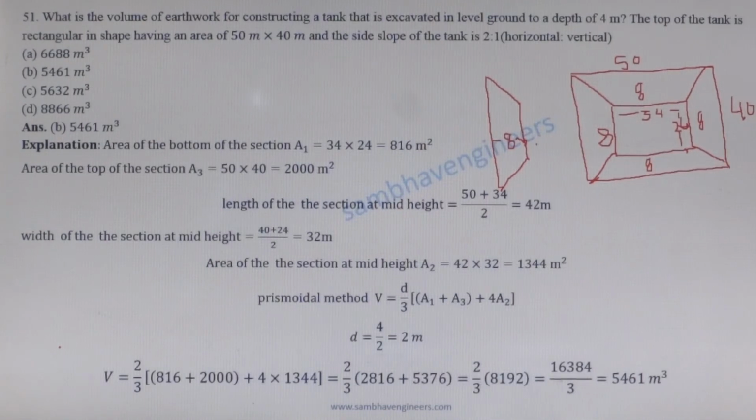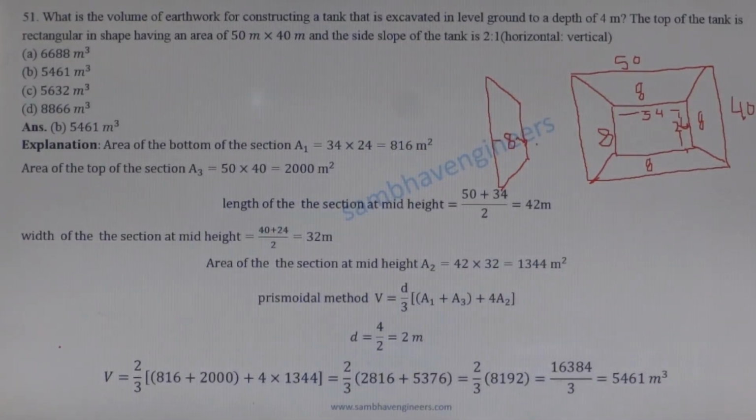Next question. What is the volume of earthwork for constructing a tank that is excavated in a level ground to a depth of 4 meter? Depth of tank is 4 meter. The top of the tank is rectangular in shape and having an area of 50 meter by 40 meter. And the side slope of the tank is 2 horizontal to 1 vertical.